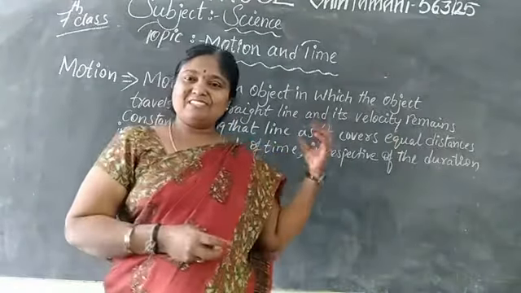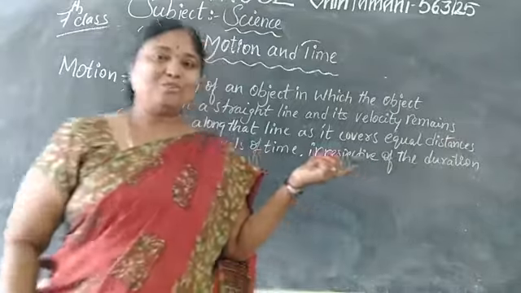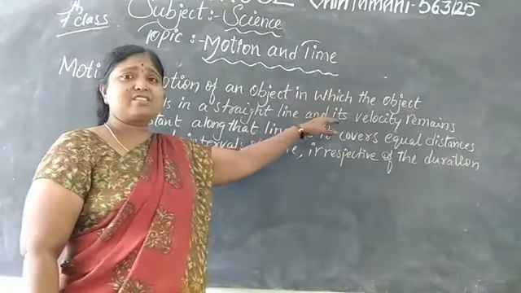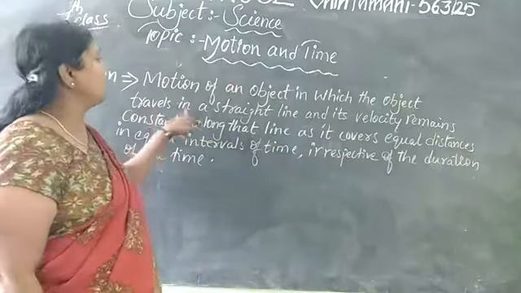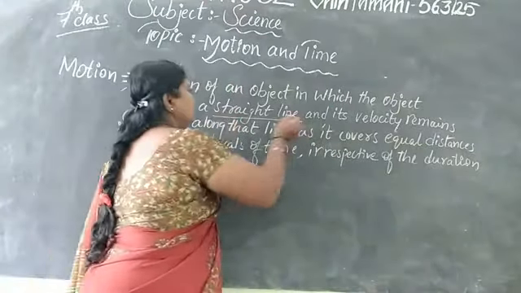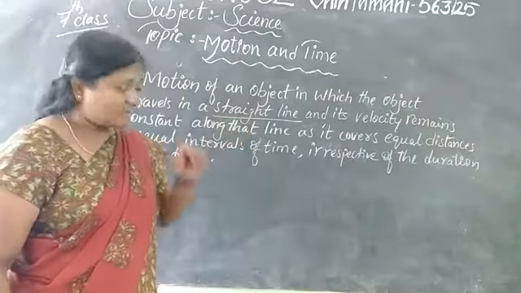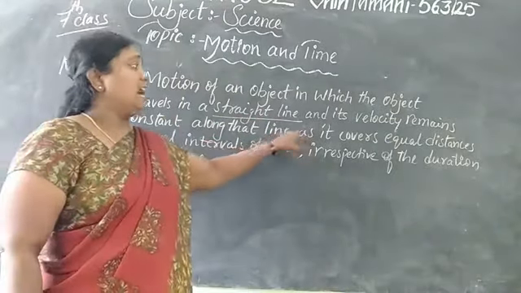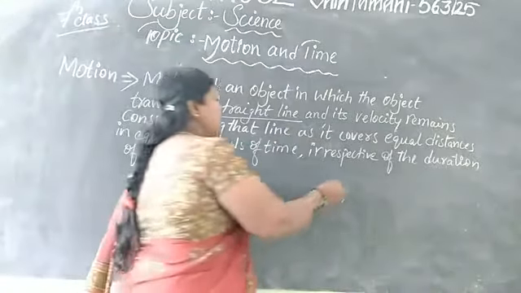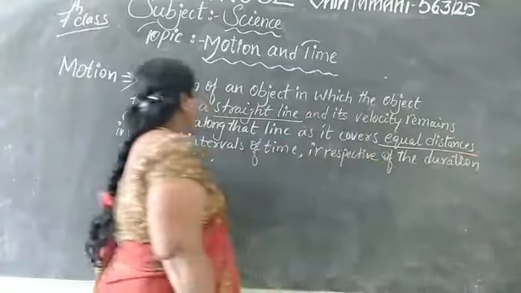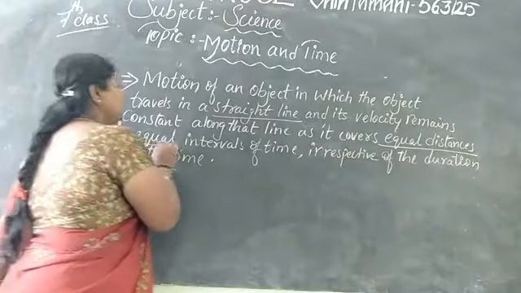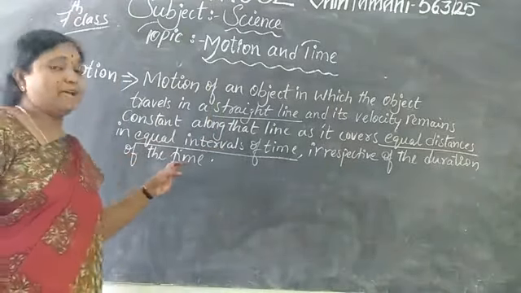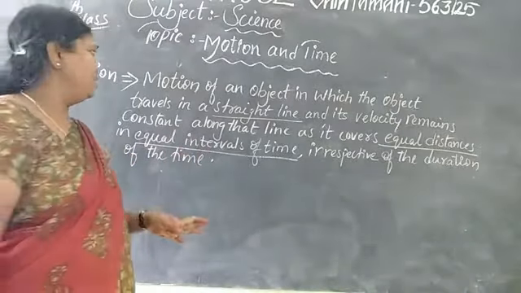First of all, let me see what is motion. Motion of an object in which the object travels in a straight line and its velocity remains constant along that line, as it covers equal distances in equal intervals of time, irrespective of the duration of the time, whatever the time may be.